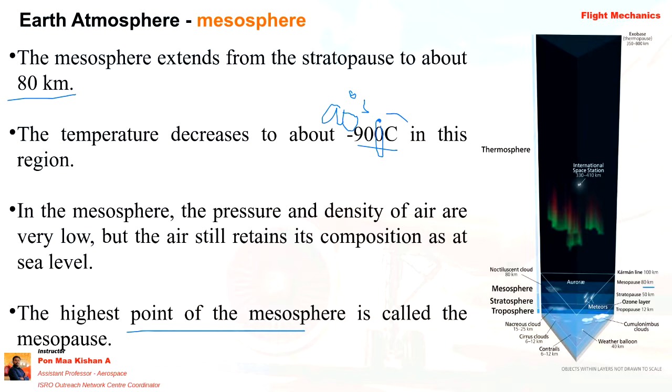Above the mesosphere, at an altitude of 100 kilometers, we have the Kármán line. Low Earth orbit starts at that altitude, where our space shuttles, space capsules, even some satellites and space balloons operate.